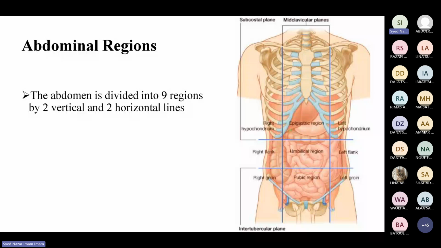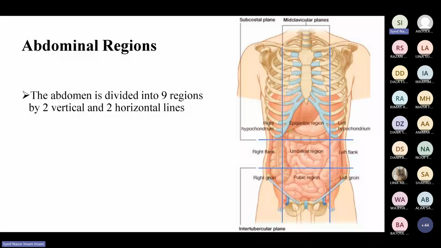Very important for you when you go to the clinics and examine the patient: you should know which region of the abdomen you are examining. Because the patient will complain of pain, and the moment you start examining, the patient will complain of tenderness. So pain is a symptom and tenderness is a sign. When you have these signs, you should know what could be the possible underlying pathology. So for example, I will give you one example here.